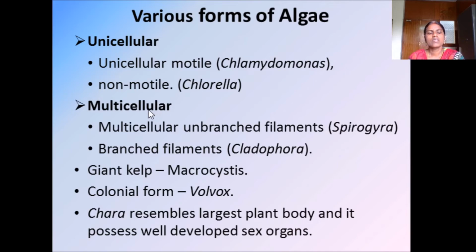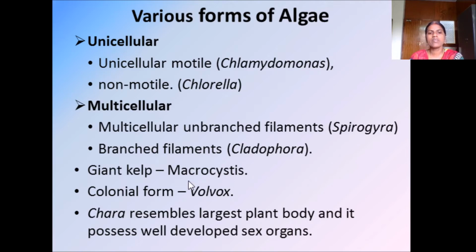Second one is multicellular. Multicellular algae are again divided into two categories. One is unbranched filaments, example Spirogyra, and the other is branched filaments, example Cladophora. There is a giant kelp-like structure; those algae are called Macrocystis.